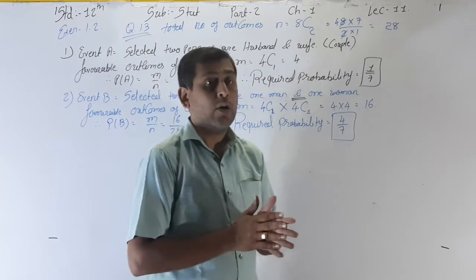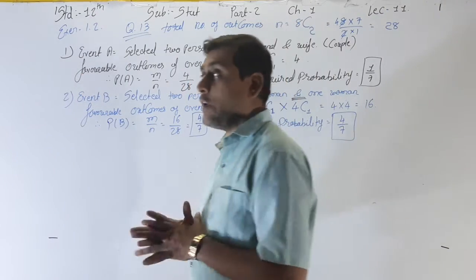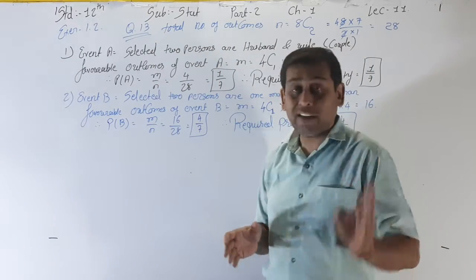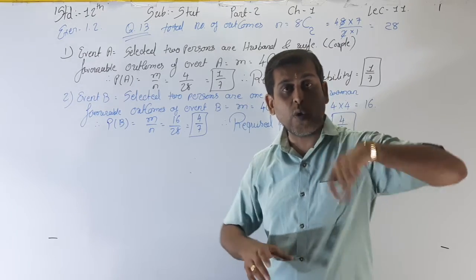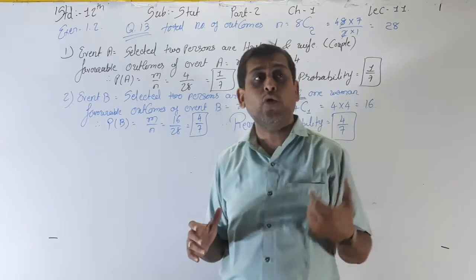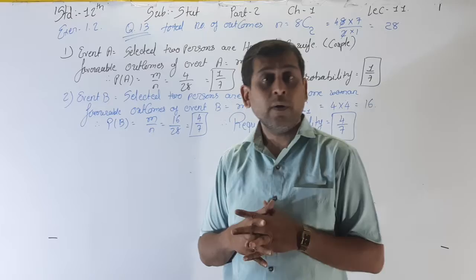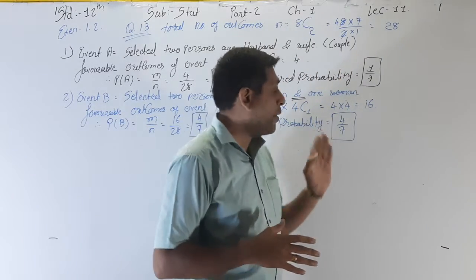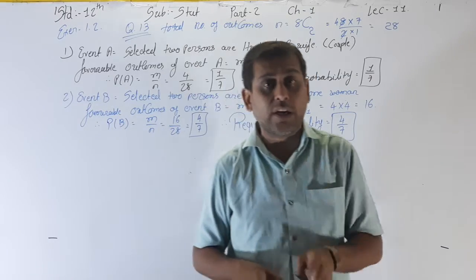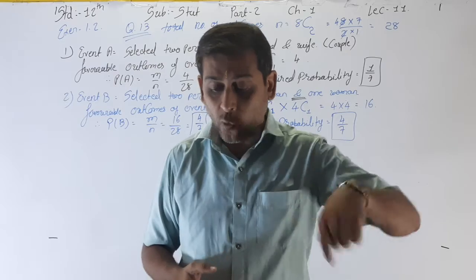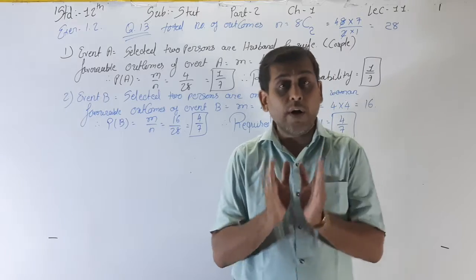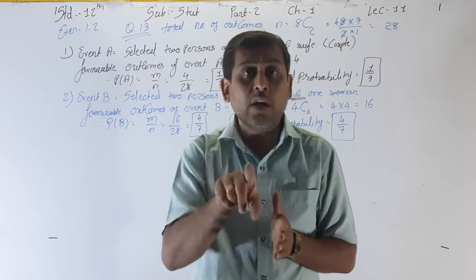Okay, so here your probability of two events, that is event A, that is selected persons are one husband and wife. See here, we are selecting one couple from four couples. For one man and one woman, we are selecting one man from four men and one woman from four women, right? So here that probability is 4 by 7. But now again, the main twist is in question number 3, that is in event C. What is that? One man and one woman who are not husband and wife.